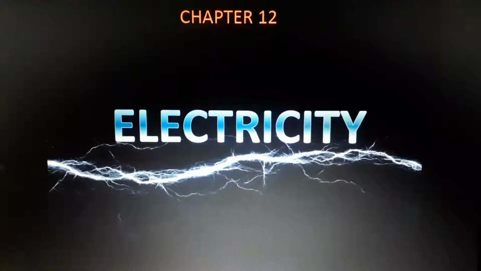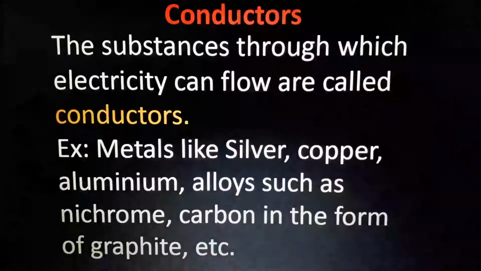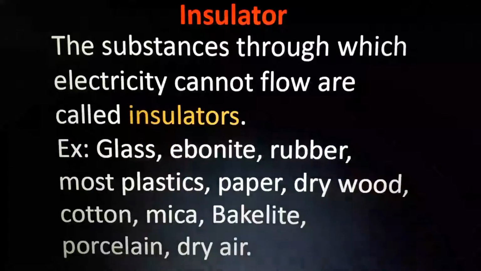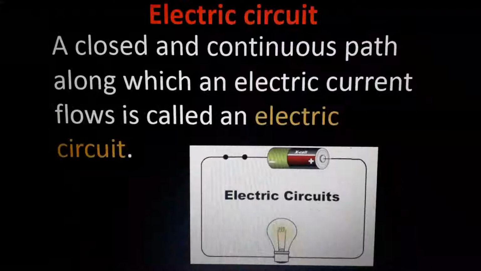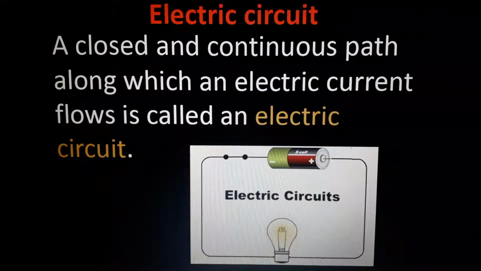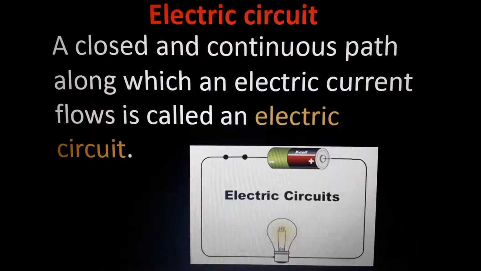So let's go. Yesterday we discussed electric current, conductors and insulators, isn't it? So now, what is a circuit? A closed and continuous path along which an electric current flows is called an electric circuit. This is the photo of a simple circuit. So what do you mean by electric circuit?